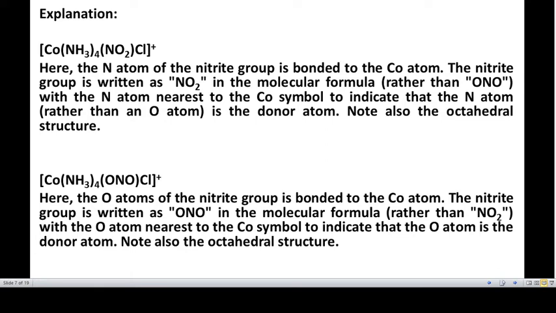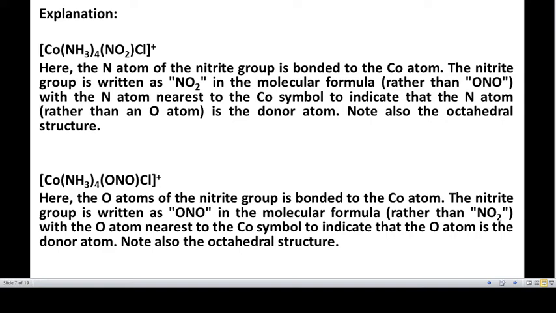In the second case, that is ONO as a ligand, the oxygen atom of the nitrite group is bonded to the cobalt atom. The nitrite group is written as ONO in the molecular formula rather than NO2, with the oxygen atom nearest to the cobalt symbol to indicate that the oxygen atom is the donor atom.